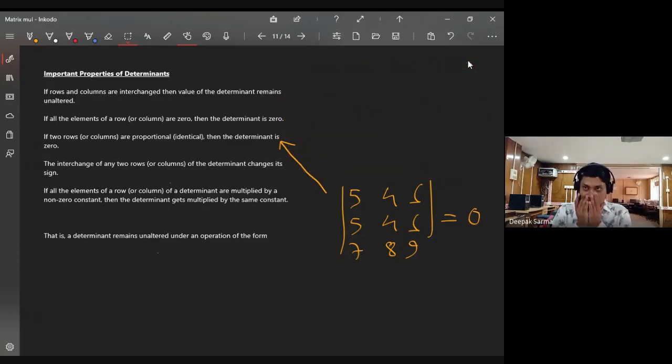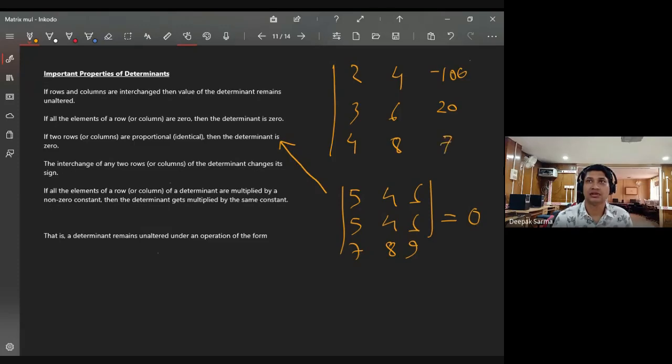So why so? Take any 3 by 3 matrix. Suppose I have 2, 3, 4 as the first column. The second is a multiple of it, two times: 4, 6, 8. Whatever be the entries in the third column, minus 100, 20, 6, 7, even then the determinant is 0.